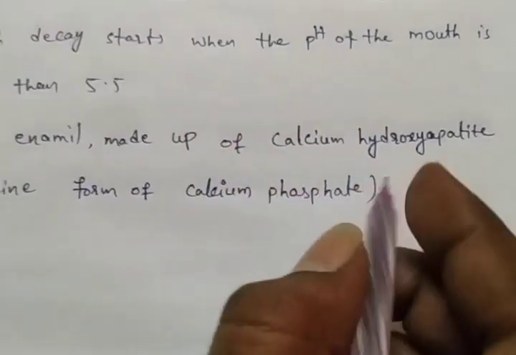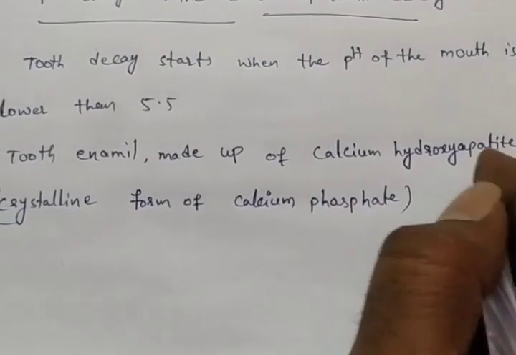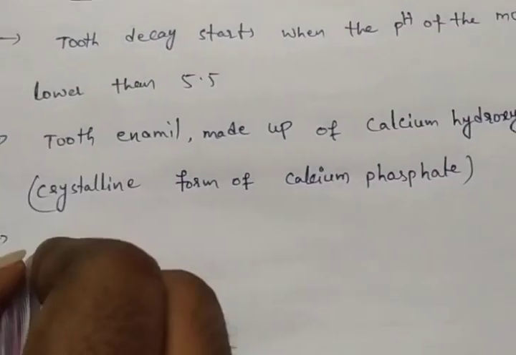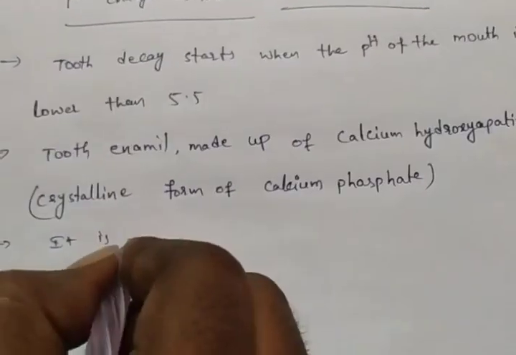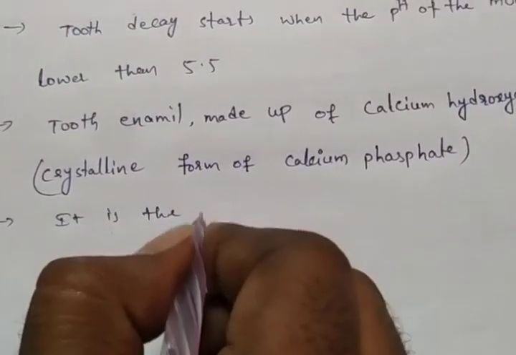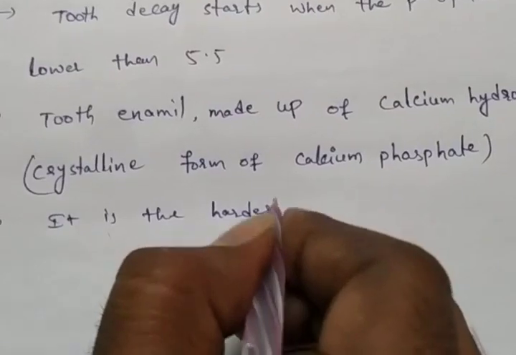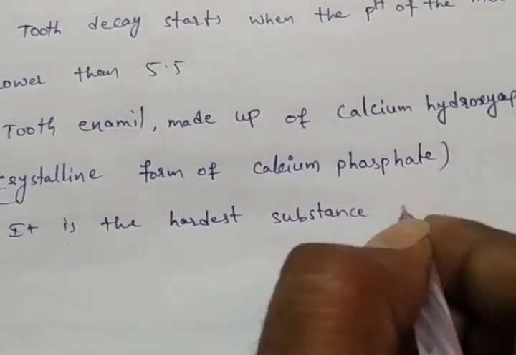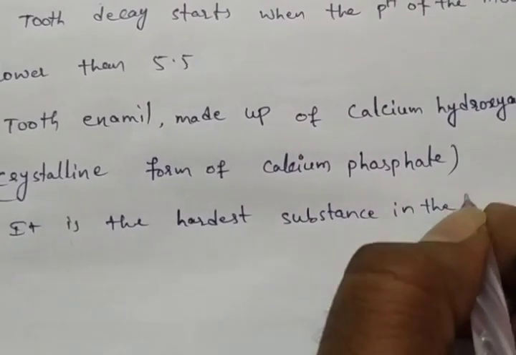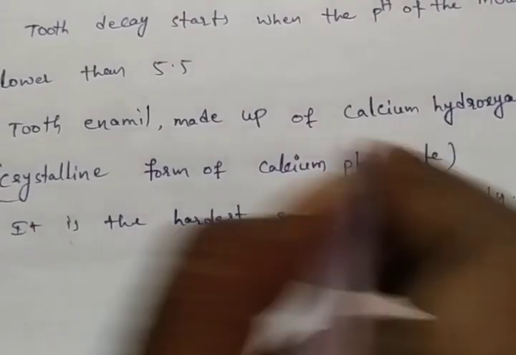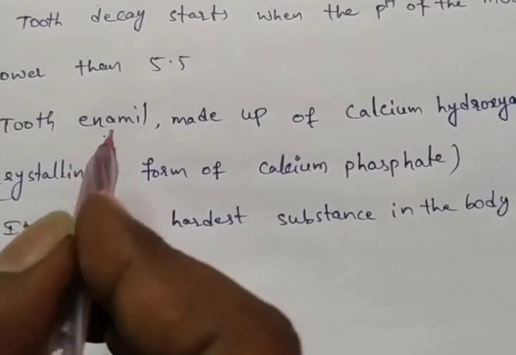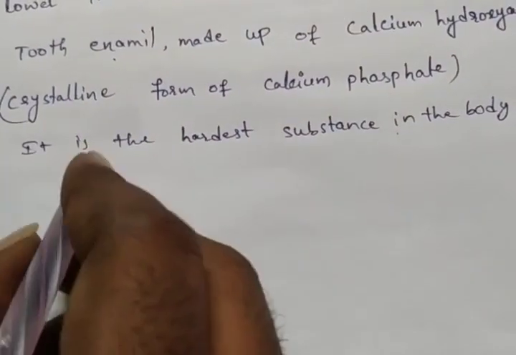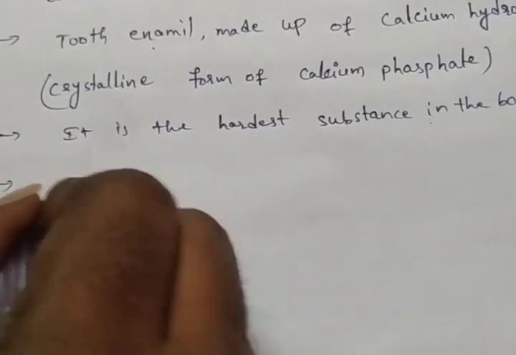It is the hardest substance in the body. Enamel is the hardest substance in the body, and it does not dissolve in water.